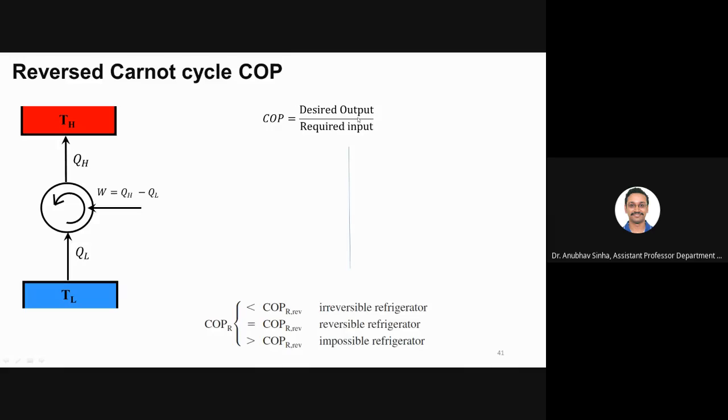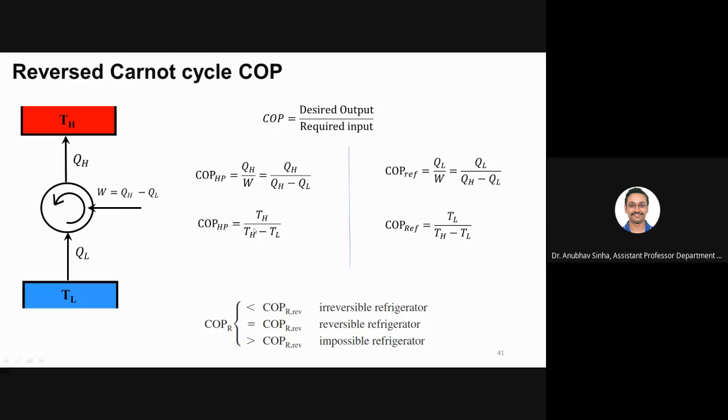We define COP differently for a heat pump and a refrigerator. For a heat pump, the COP is QH by W. For a refrigerator, the COP is QL by W. It depends on their major objective, what they are trying to achieve. Based on that, I can refer to the COP in temperature terms.